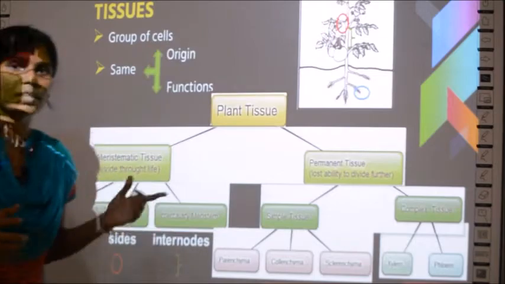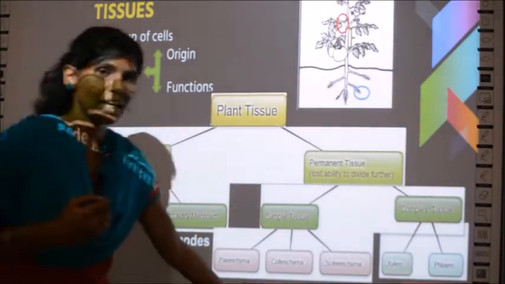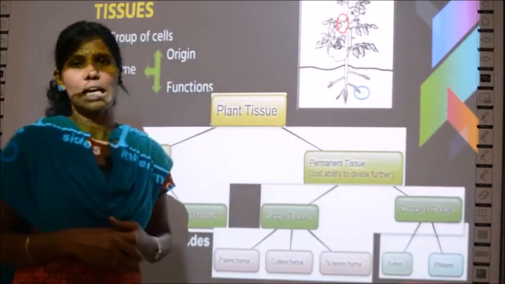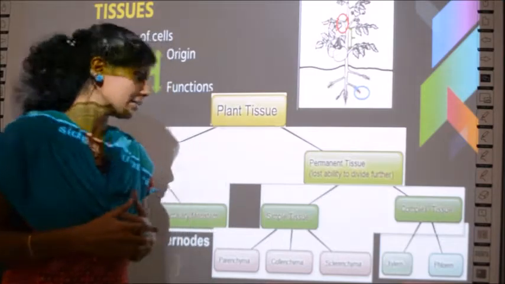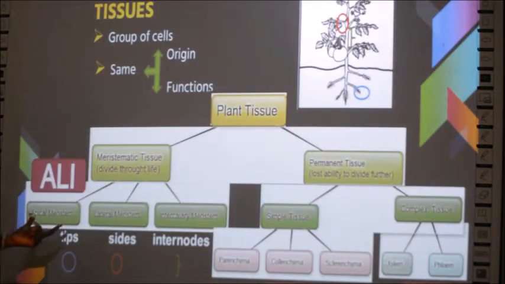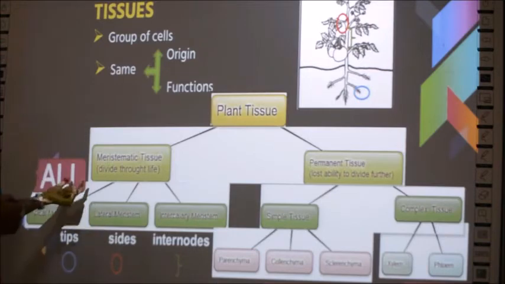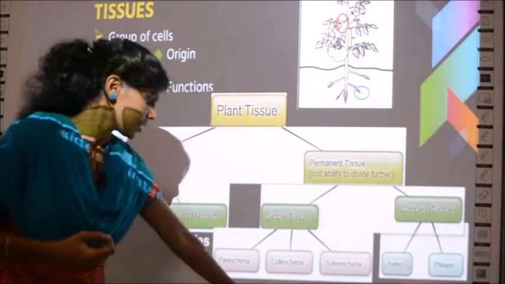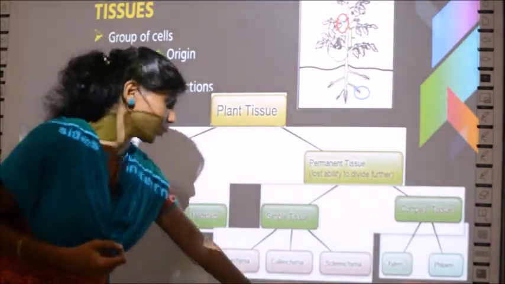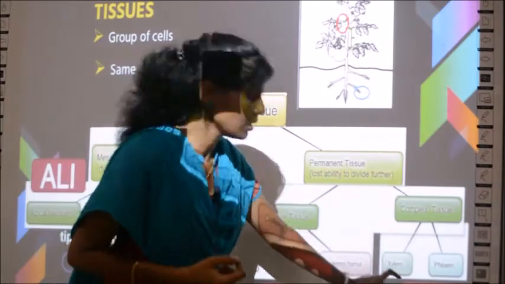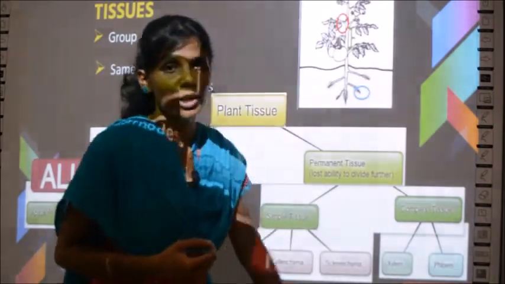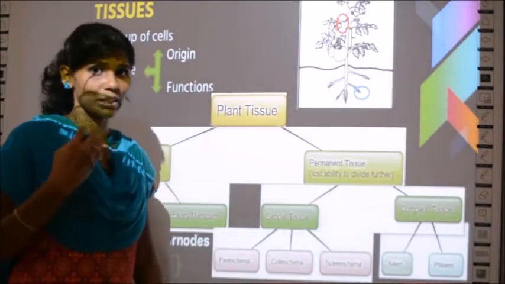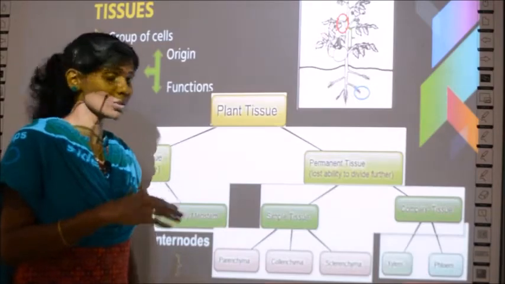What did I tell you? There is a man called Ali. This man has PCs, and in his PCs he has installed Windows XP. So why have I written this? A for apical, L for lateral, I for intercalary, P for parenchyma, C for collenchyma, S for sclerenchyma, X for xylem, and P for phloem. So now you can remember Ali's PCs have XP and recollect these terms.